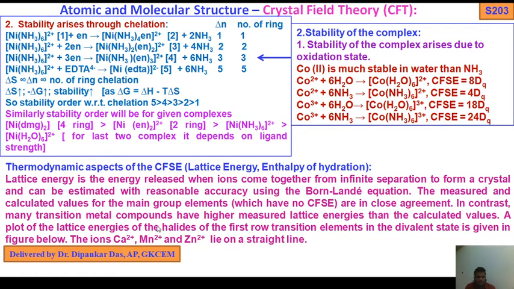In contrast, many transition metal compounds have higher measured lattice energy than the calculated value. A plot of the lattice energy of the halides of the first two transition elements in the divalent state is given in the figure in the next slide. The ions calcium 2+, manganese 2+, zinc 2+ lie on the straight line.